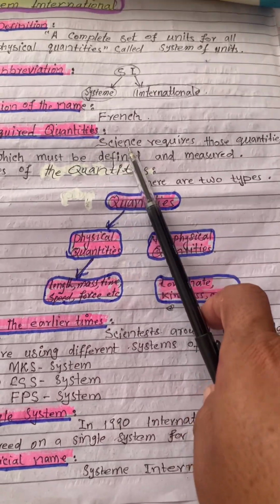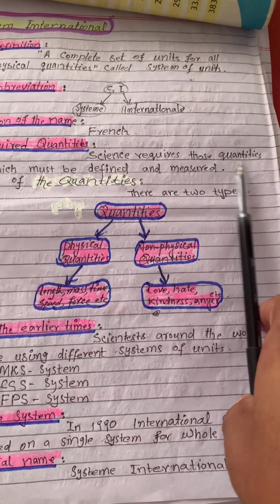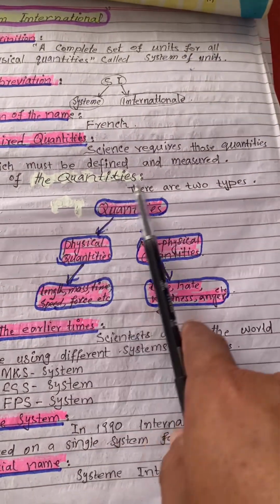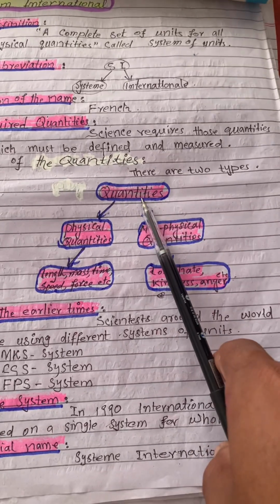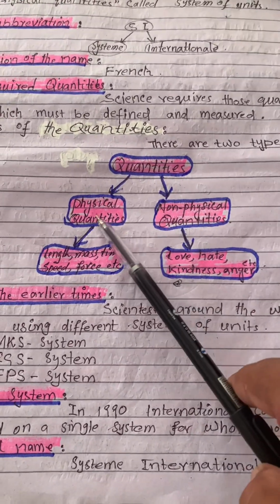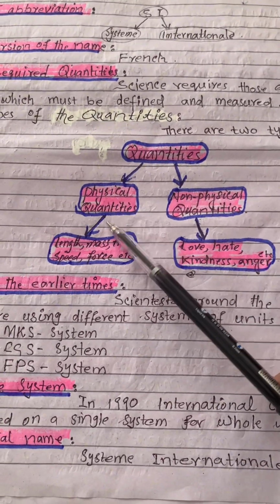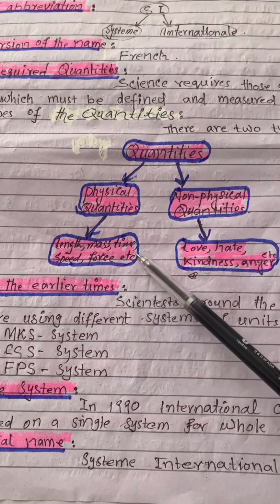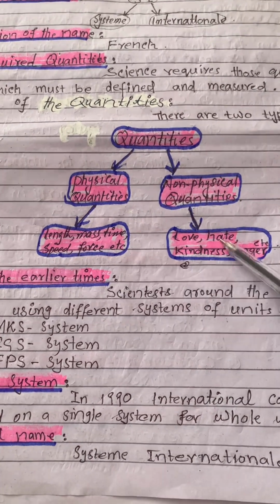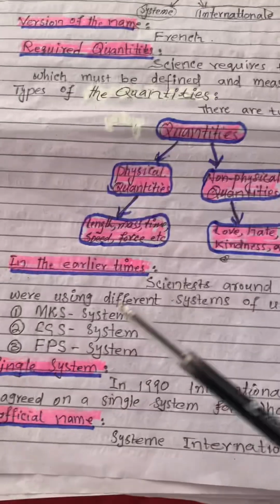Required quantities: science requires quantities which must be defined. There are two types of quantities: physical quantities and non-physical quantities. Physical quantities are length, mass, time, speed, force, etc., while non-physical quantities are law, age, kindness, anger, etc.